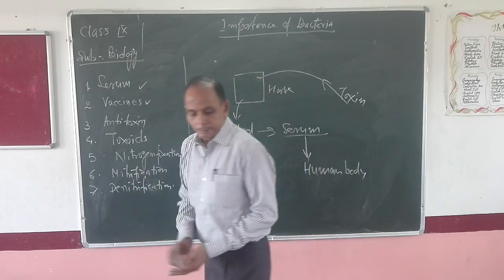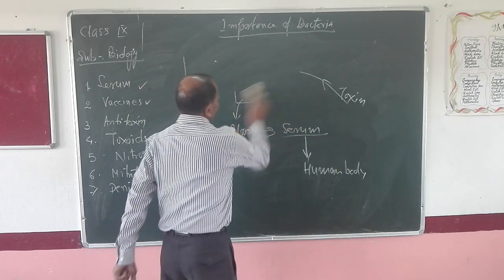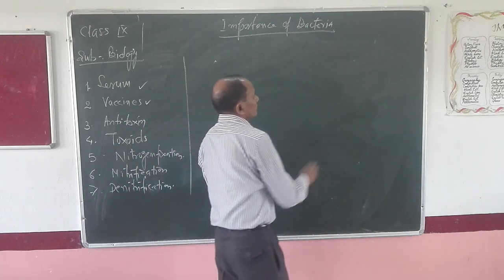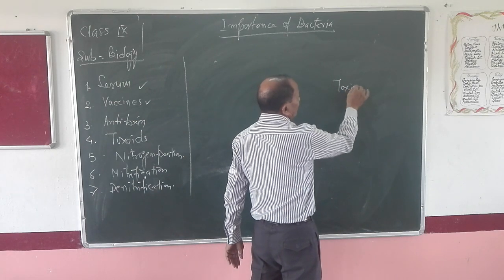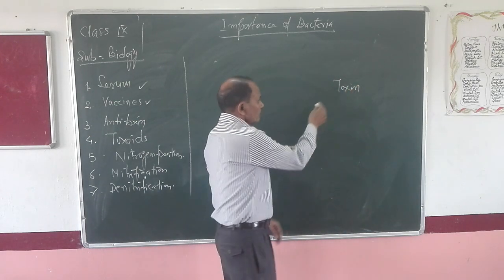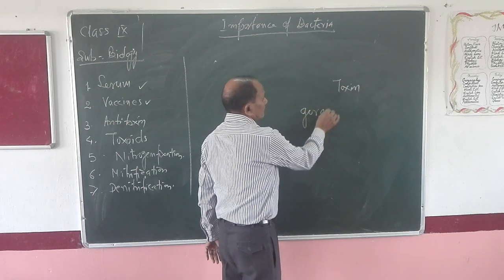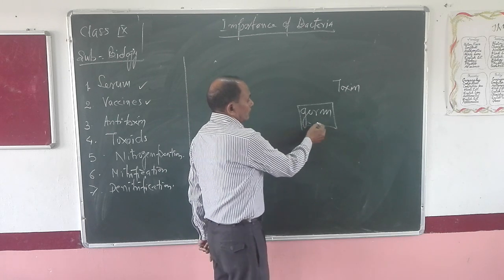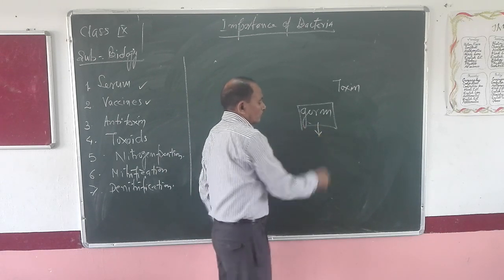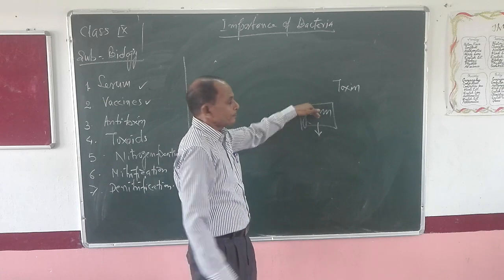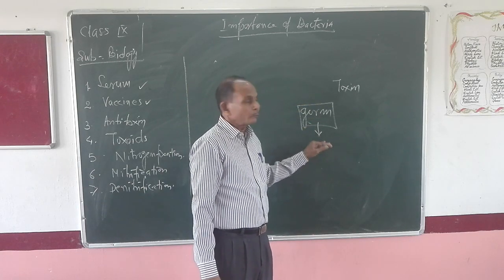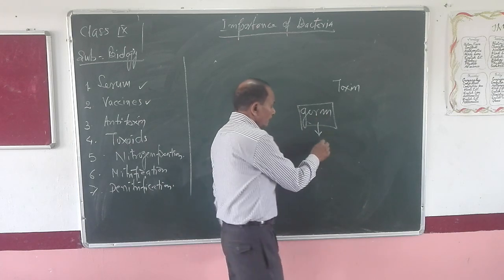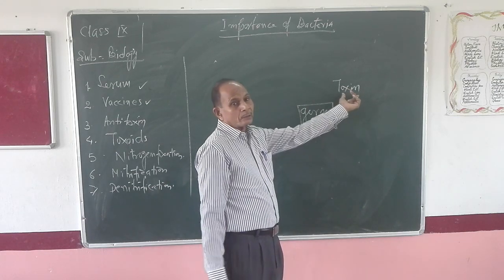Second is vaccine. Now what is a vaccine? Vaccine is a type of toxin which is obtained from the germ body, that is, you can say pathogen body. Here the liquid part of the germ body, the pathogen body, is extracted, and that extracted portion is known as the toxin.